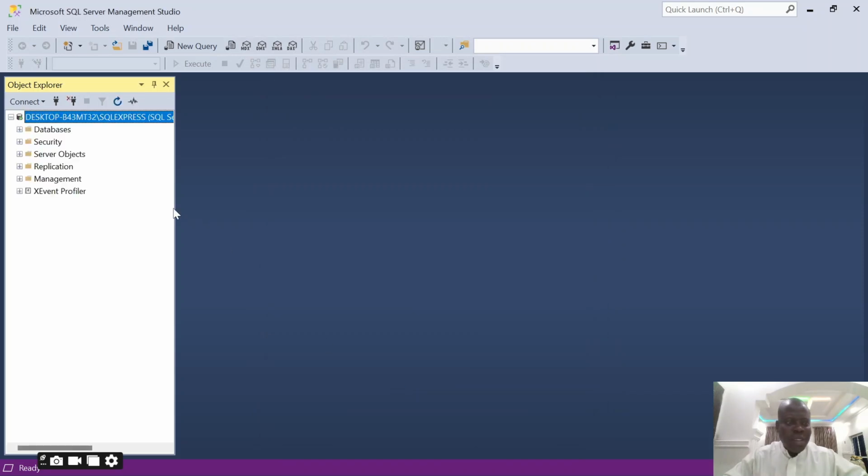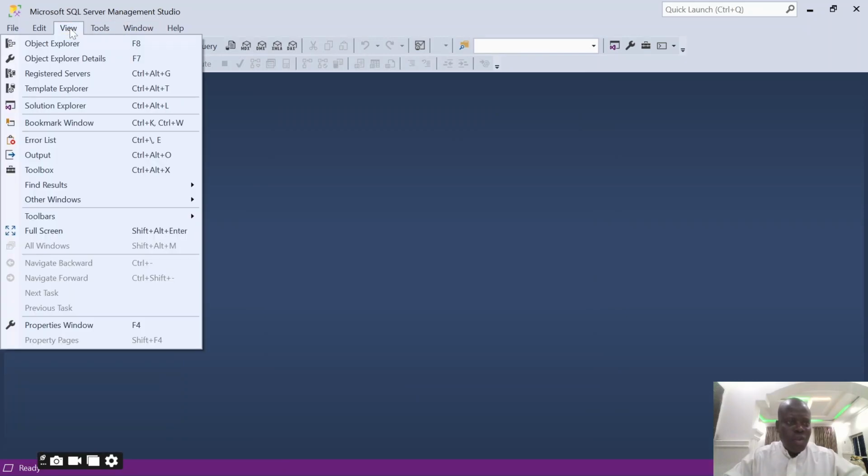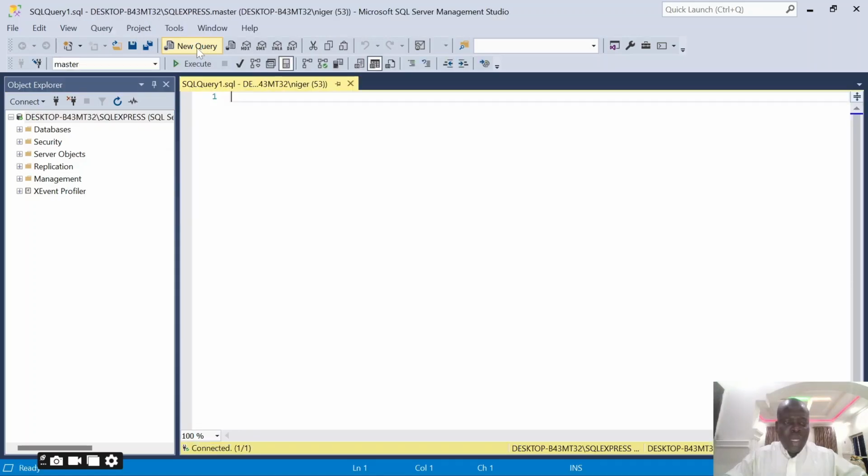So we have connected, and on the left-hand side, I'm going to open Object Explorer. In case I couldn't see it after I log in, I can just come to View, click Object Explorer, and I'll have it here. If you look here, you see Databases, Security and all that. But for the purpose of this lecture, we're going to demonstrate how you can create a database using a query and the GUI. To create, I click New Query, and it opens this page for me.